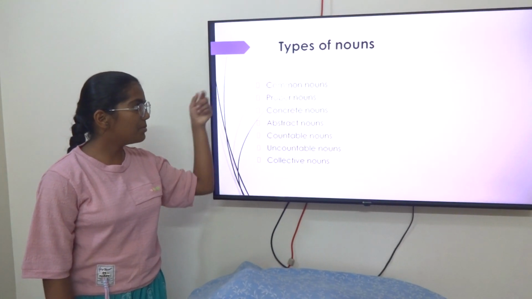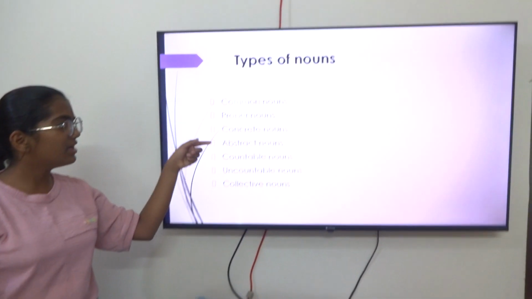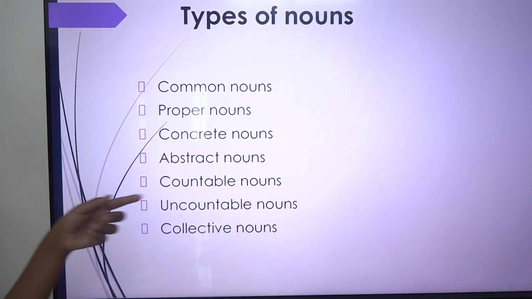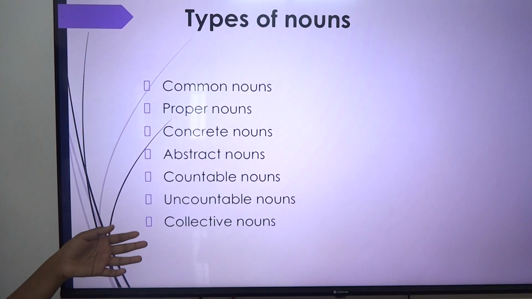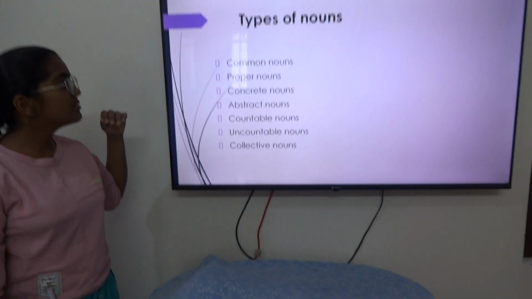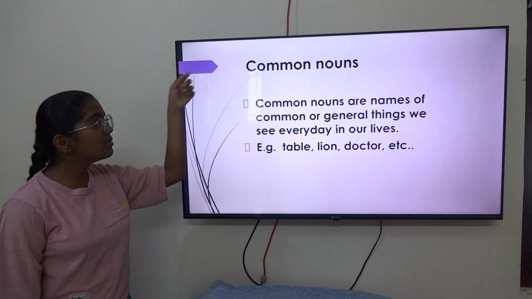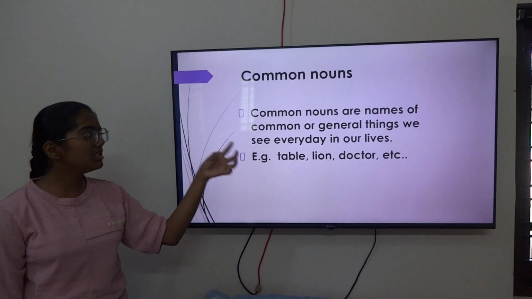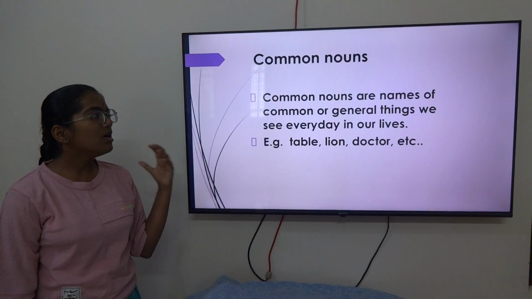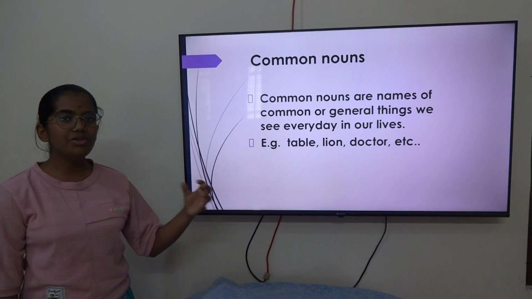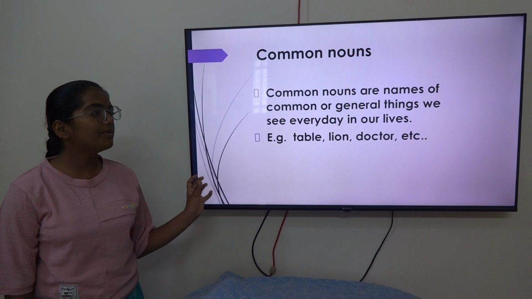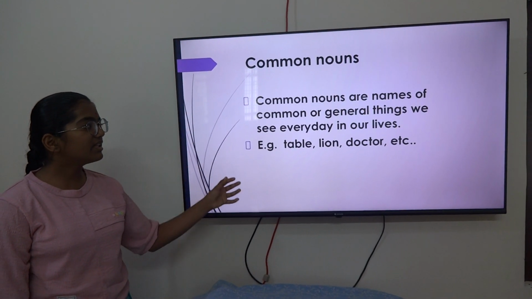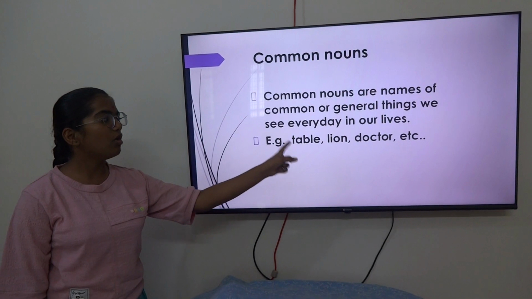First we will start with common nouns, then go along with proper nouns, then go to concrete nouns, abstract nouns, countable nouns, uncountable nouns, and finally collective nouns. Next, we are going to learn about common nouns first. Common nouns are names of common or general things we see every day in our life. They do not have a specific name. We use the same name for all the specific kind of things. So we can say that this is just a common name of the thing, not the actual name.